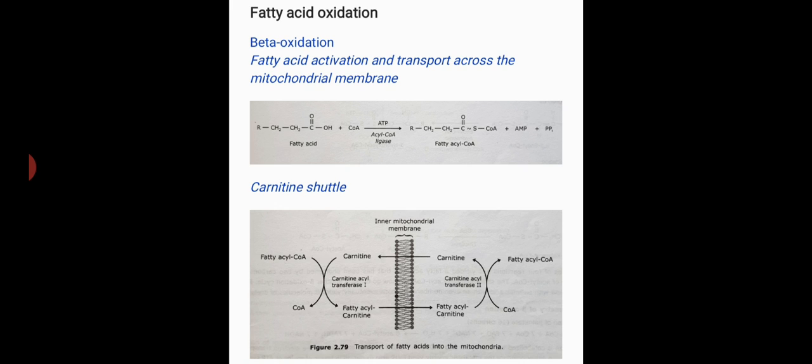Beta oxidation of fatty acids. Most of the fatty acids in our body are degraded by the sequential removal of two carbon fragments from the carboxyl end of the fatty acid, and in the process, acetyl coenzyme A is formed. This process primarily occurs within the mitochondria of the cell. This is known as beta oxidation because the beta carbon of the fatty acids is oxidized.